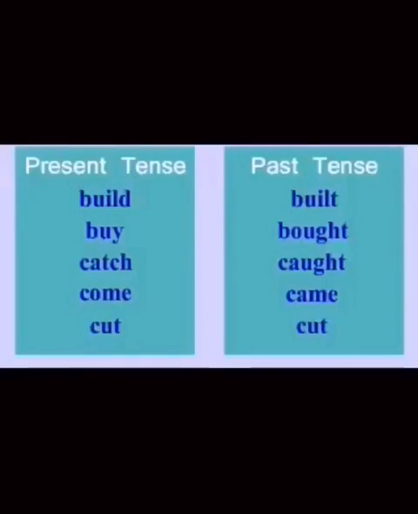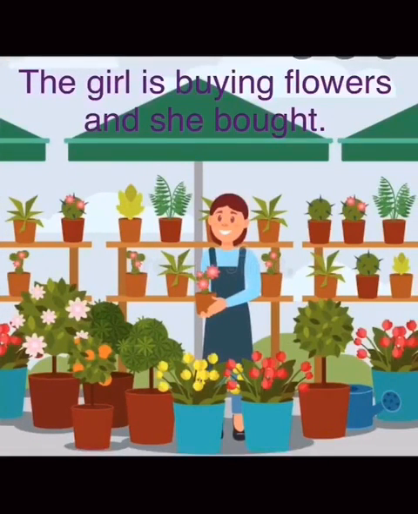Some are present tense, past tense in this form also. Like build will become built. Buy will become bought. Catch will become caught. Come will become came. And cut will remain always cut. So few things you always have to remember. The girl is buying flowers and she bought it. So buying has become bought.